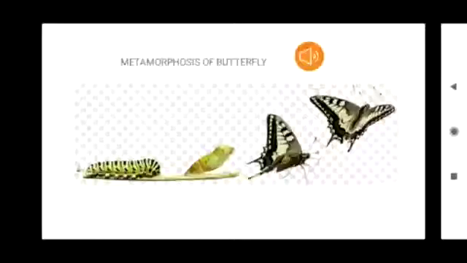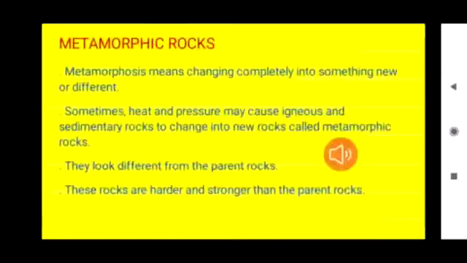So here the metamorphic rocks are nothing but the rocks which are formed from igneous and sedimentary rocks. But they look completely different from the igneous and sedimentary rocks, children. Due to heat and pressure, igneous and sedimentary rocks change into new rocks called metamorphic rocks. They look completely different from the parent rocks. These rocks are harder and stronger than the parent rocks.